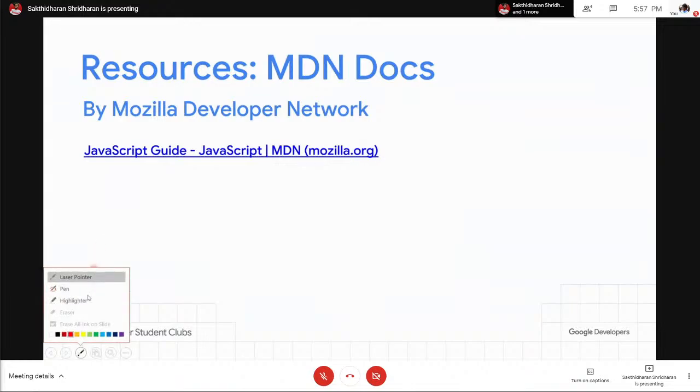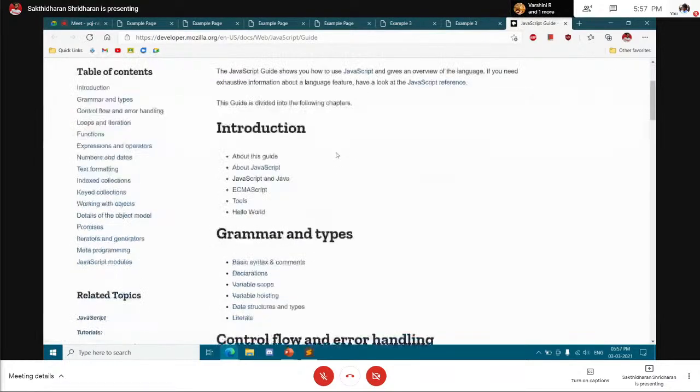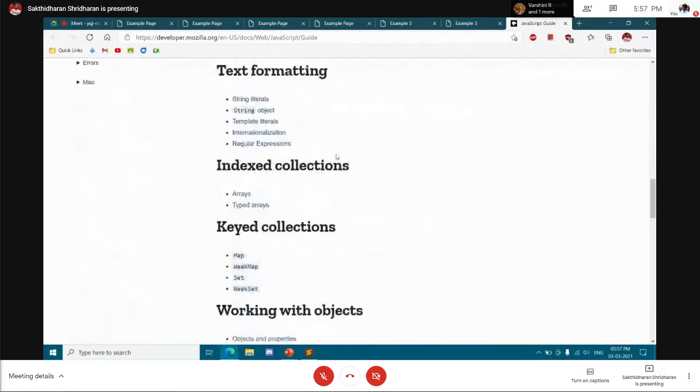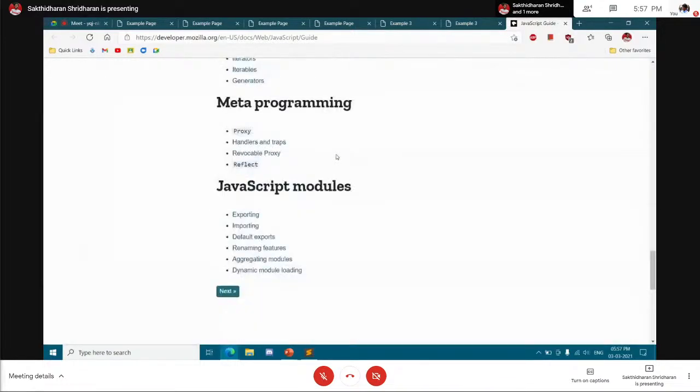Now, if you want to check out more about JavaScript, here is a link by MDN, or Mozilla Developer Network. This is a go-to guide for novice and experienced users alike. It's loading. Now this is a place where you can see the basics of JavaScript, and there are a lot of string methods and array methods.